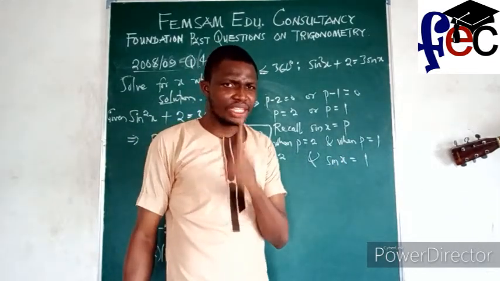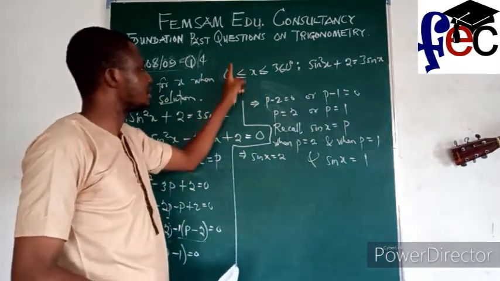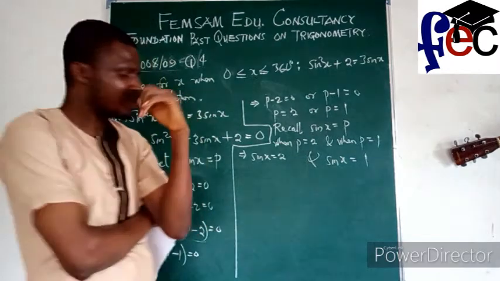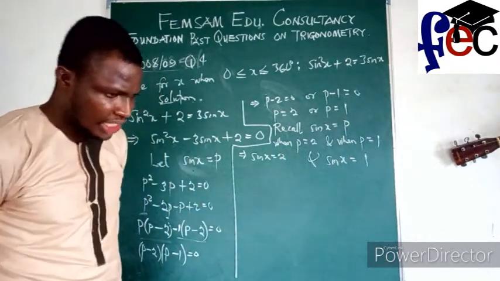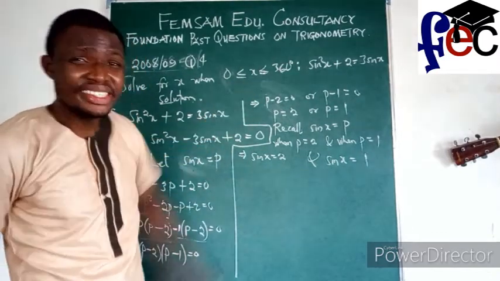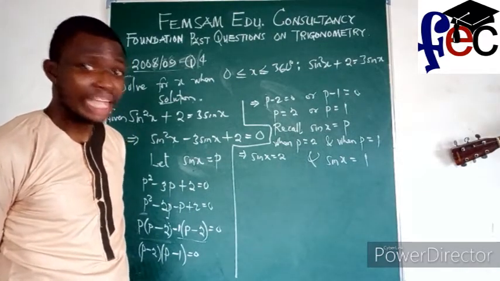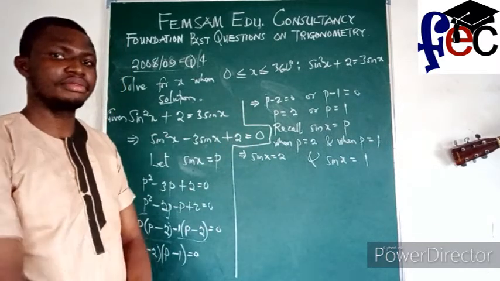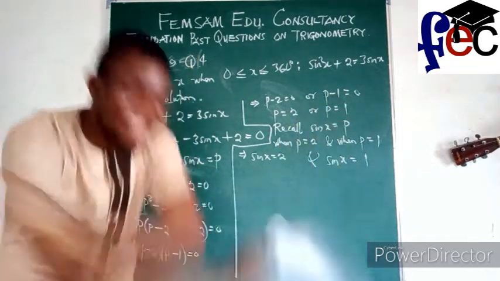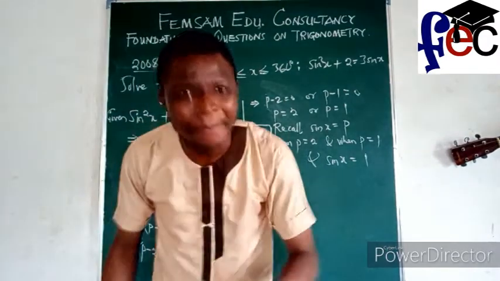But it's very important that you take note of something. x lies between 0 degree and 360 degree. So what can we do? Then you quickly remember something, that the sine of an angle between 0 degree and 360 degree lies between two extreme values. That it lies between -1 and 1. Do you understand that? It is not possible and can never be possible for the sine of an angle to be greater than 1 or to be less than -1.